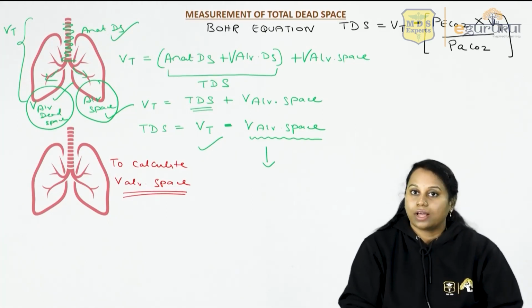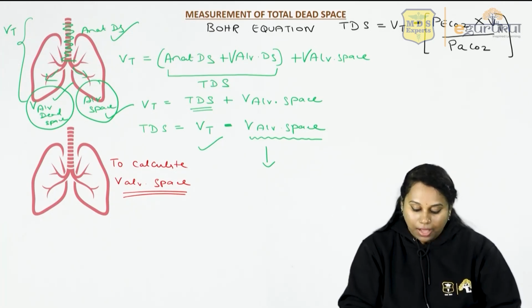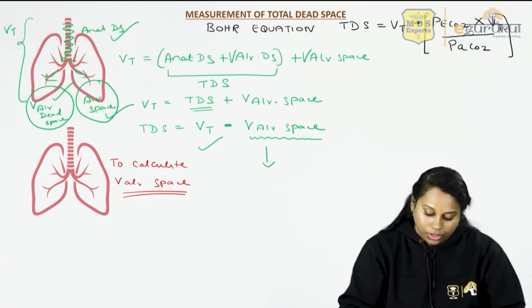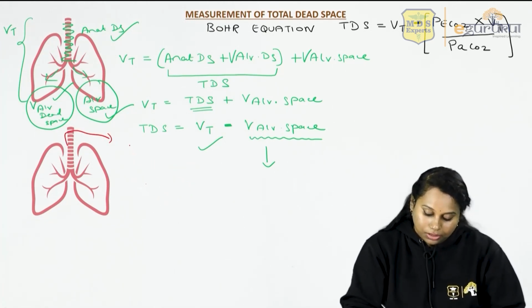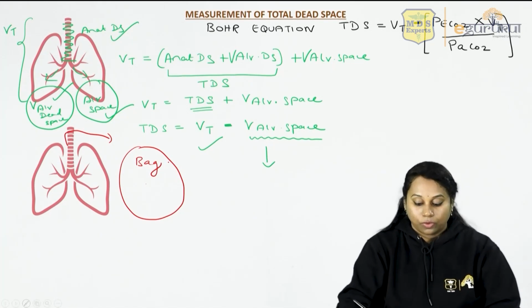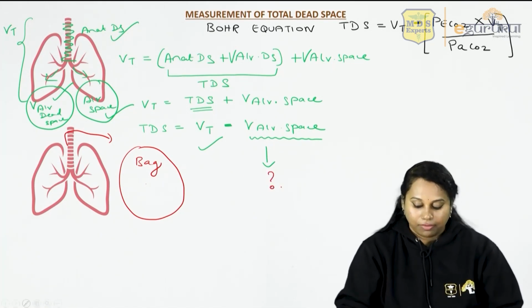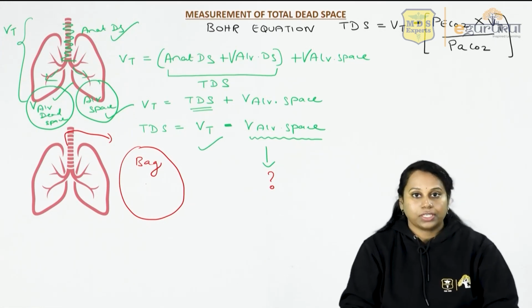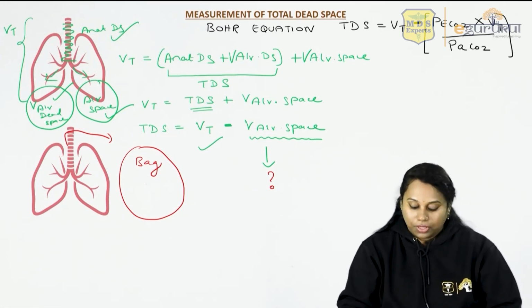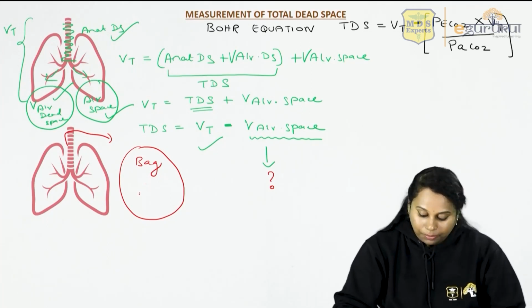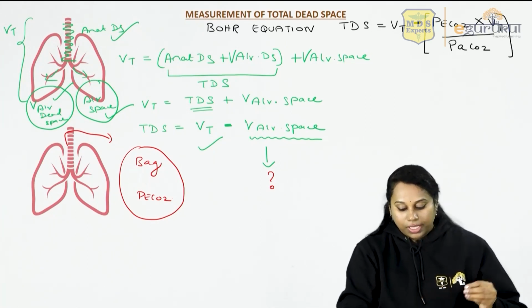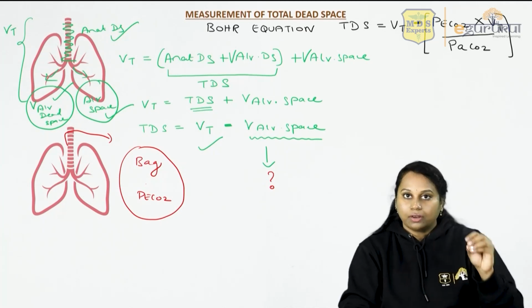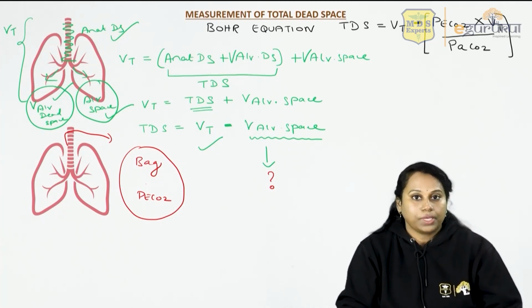So now what you do, you ask the patient to breathe into a bag. So now this patient is going to breathe into a bag. Now air comes out and this is going to go into the bag. Now what are we doing? We are trying to calculate this alveolar space. When this patient is breathing into the bag, from the bag you can calculate PeCO2. PeCO2 means partial pressure of carbon dioxide in the expired air, because the expired air goes into the bag. So that will give you PeCO2.